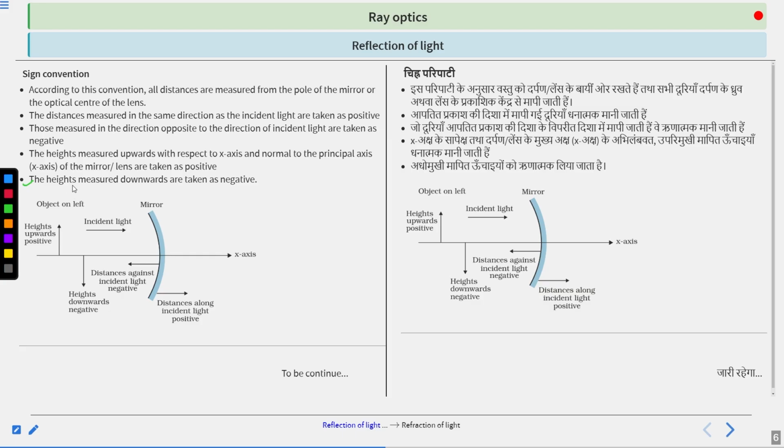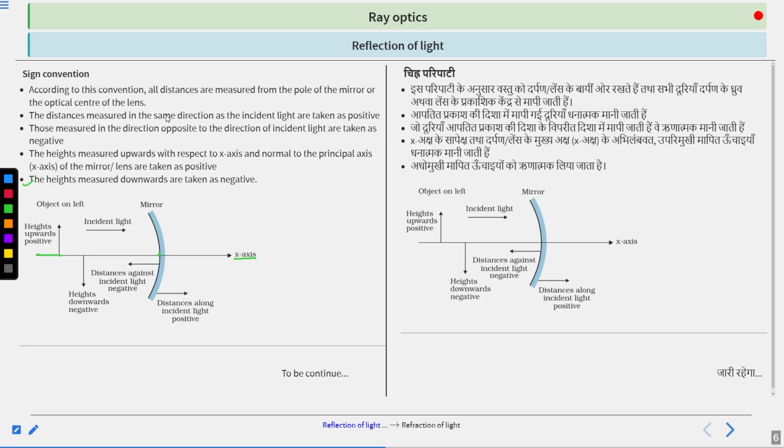So the heights measured downwards are taken as negative. So see, this is the sign convention diagram. This is the mirror and this is the principal axis. This axis which passes from the center is the principal axis. The X-axis is the principal axis. And this point is the pole.